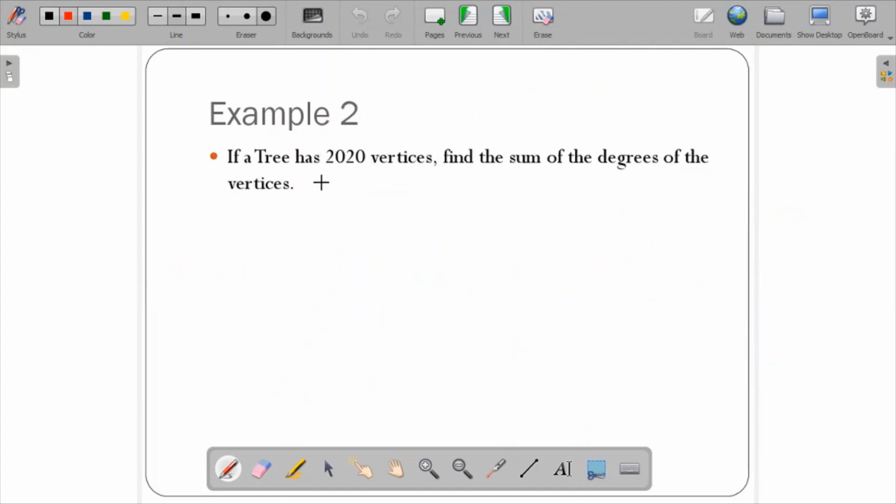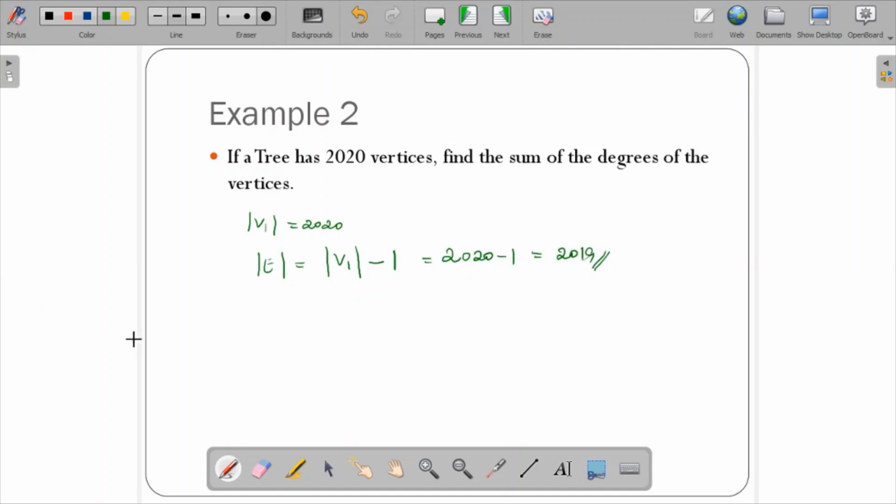Second example is: if a tree has 2020 vertices, that means let us consider V1 is equal to 2020 vertices. Find the sum of degrees of the vertices. Since the number of vertices is given as V1 is equal to 2020, then the number of its edges would be what? Number of edges is nothing but 1 less than the number of vertices, that is V1 minus 1. So that is nothing but 2020 minus 1, which gives me 2019.